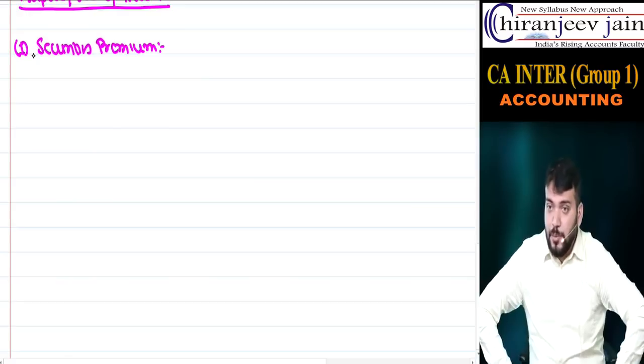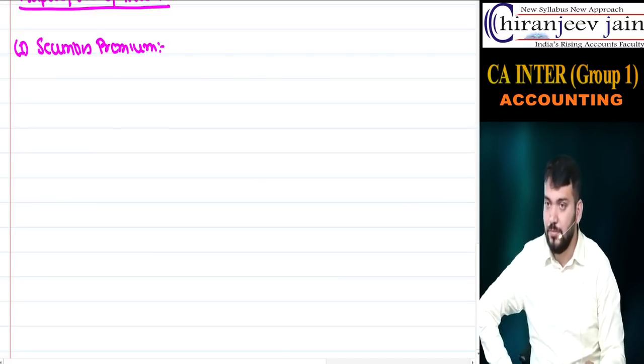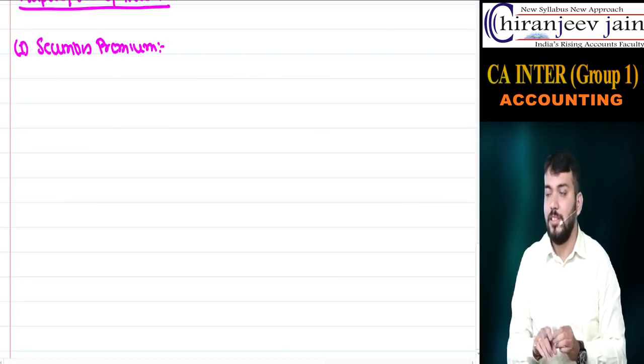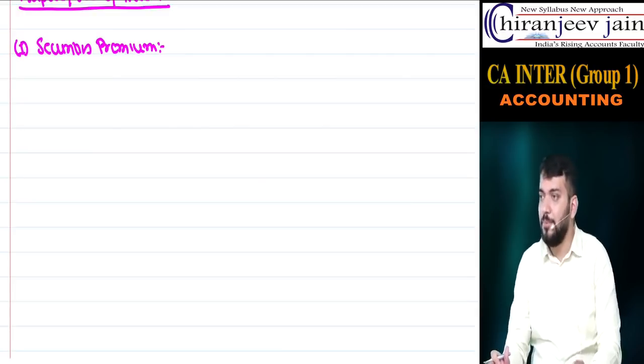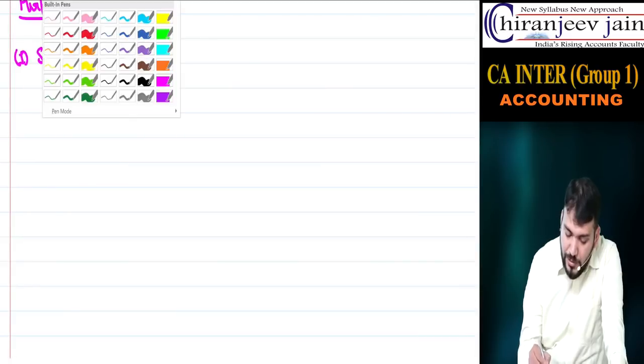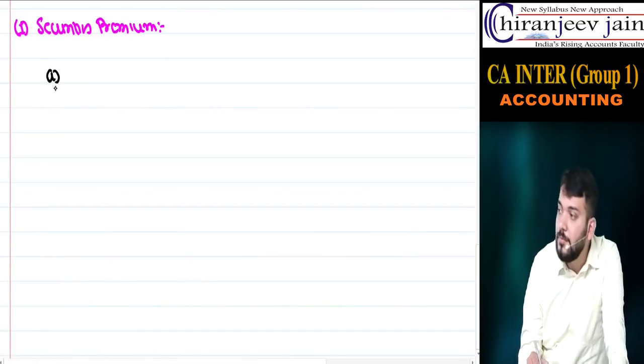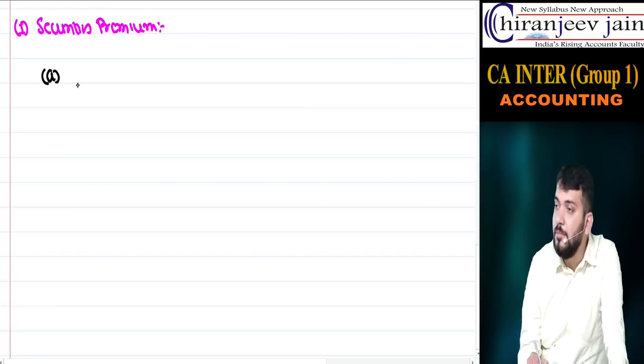So the use of securities premium, this too you have done in your CA Foundation, your CPT. For 5 purposes we can use it. I think it was a 1 mark question in CA Foundation, your CPT. For 5 purposes as per the Companies Act. Do you know what are the 5 purposes? If you know, you can tell me. If you don't know, then I will say. Bolo, point number A. Premium on redemption of preference shares. For what purpose?